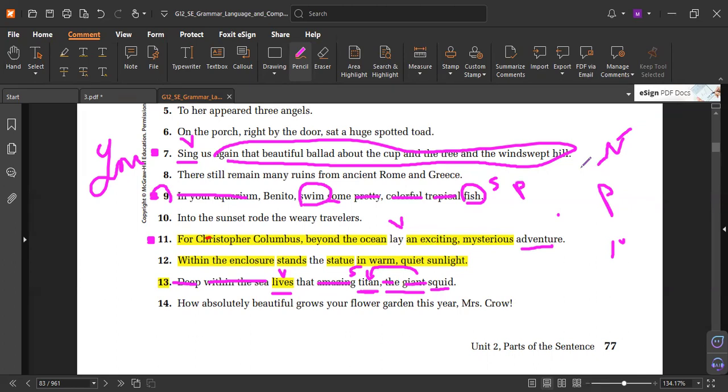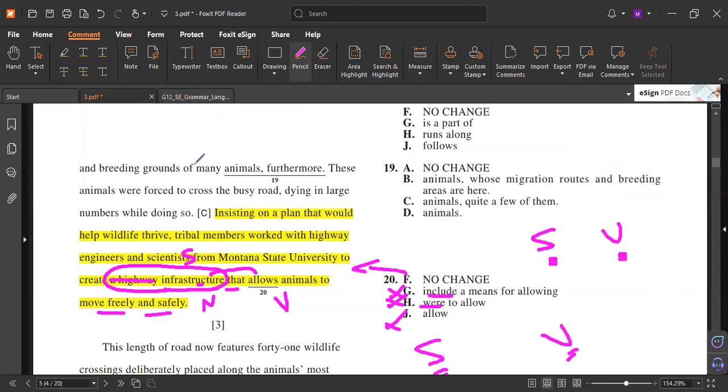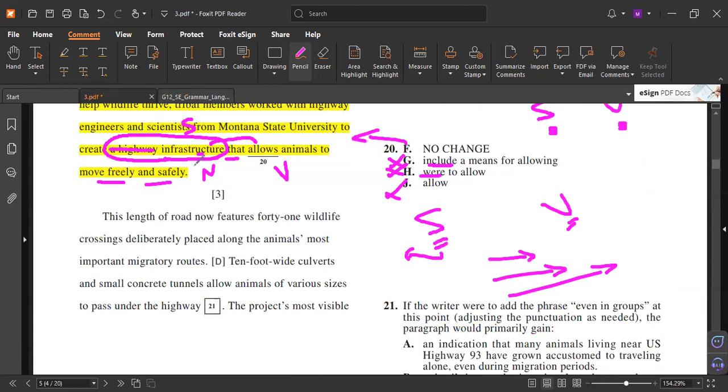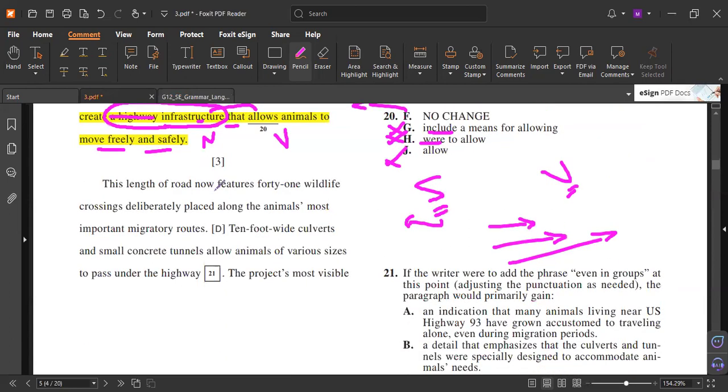Let's try again, number 10. In the sunset road, who rode? "Sunset" is a preposition phrase. The word is "tired"? No, it's "travelers." Because logically, travelers can ride. But in the test, in the exam, sometimes you will find it's not easy to find the subject because the sentence is too long or the meaning is difficult.